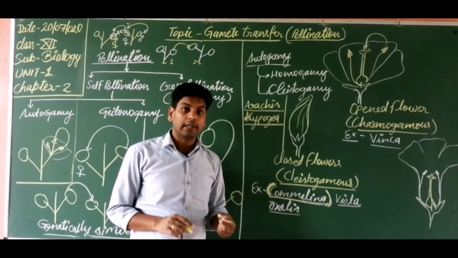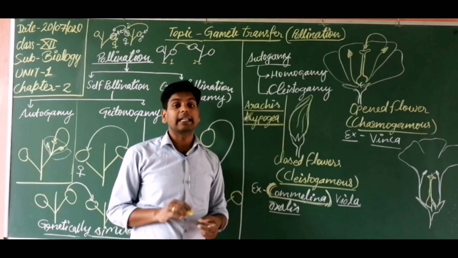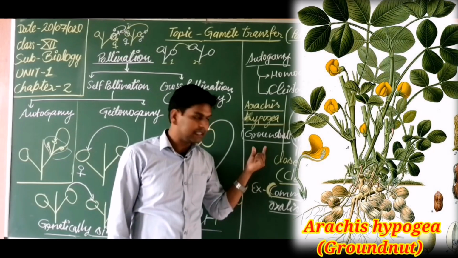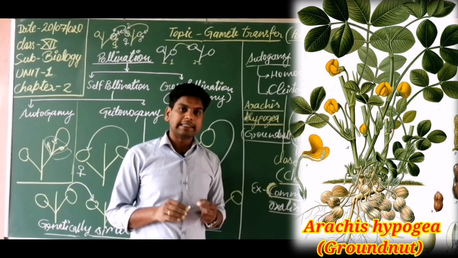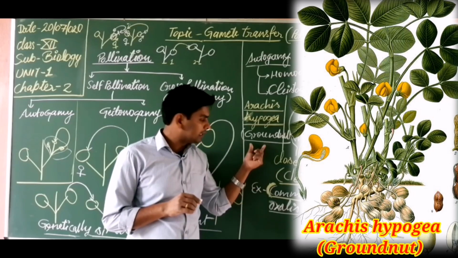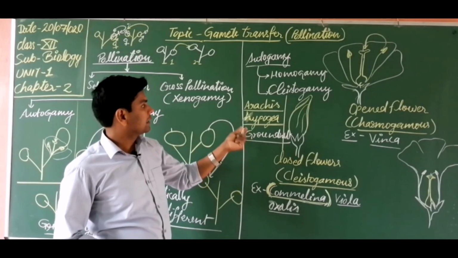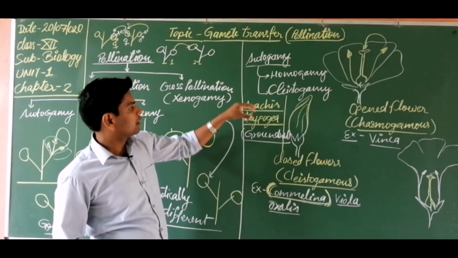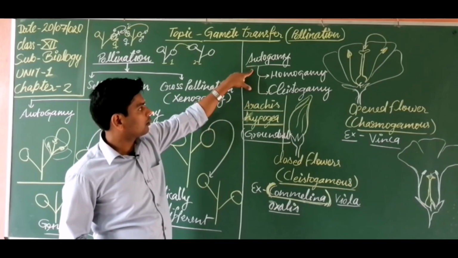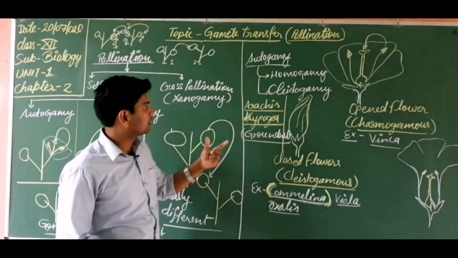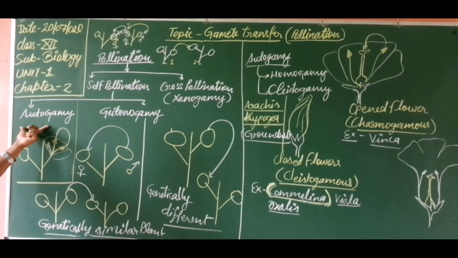Do you know, students, this is the scientific name of which plant? Groundnut, peanut. The flowers of groundnut bloom inside the soil. No insect reaches inside the soil. That is why pollination mainly occurs by this way. Which one? Autogamy, or cleistogamy. Got it? So this is a type of autogamy.